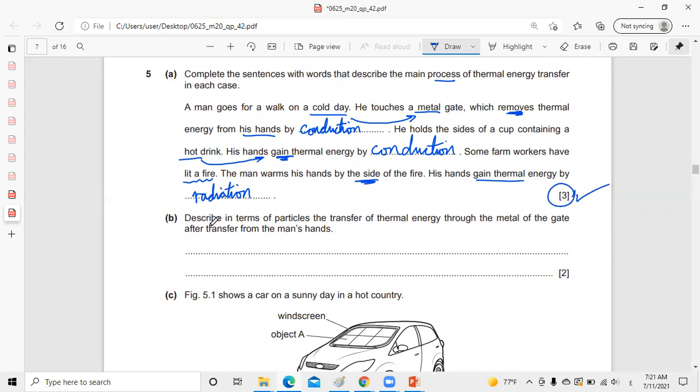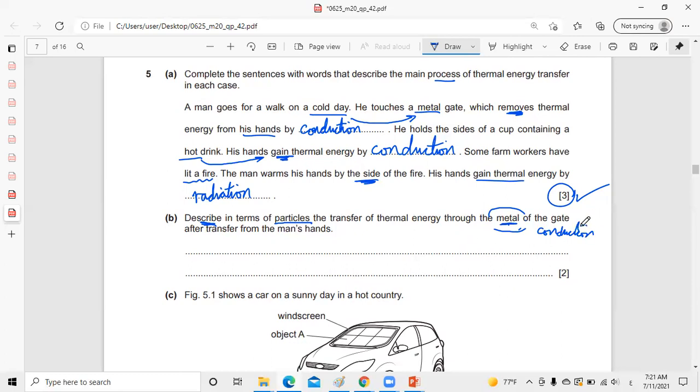Part B, describe. Usually when they ask you to describe, they tell you what to describe in terms of: in terms of forces, in terms of momentum. Here, describe in terms of particles. What will happen to the particles? Describe in terms of particles the transfer of thermal energy through the metal of the gate after transfer from the hand. Now we are talking about energy transfer through metal. That means conduction inside the metal.